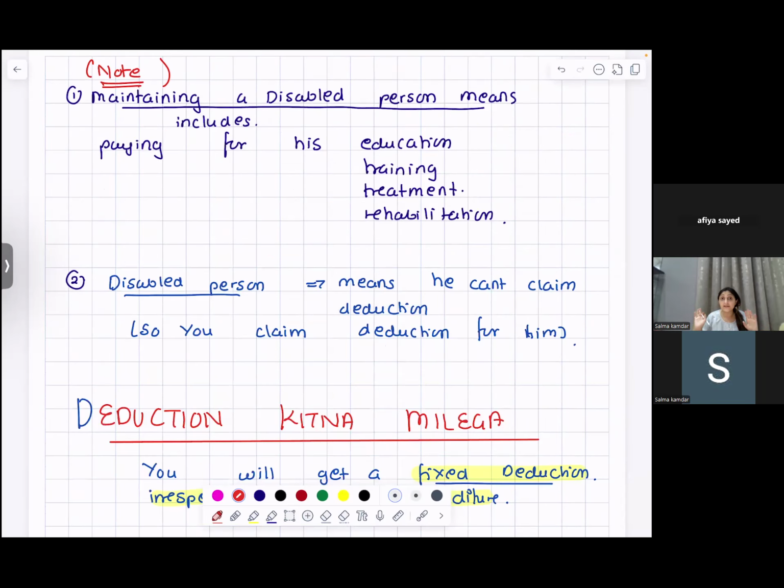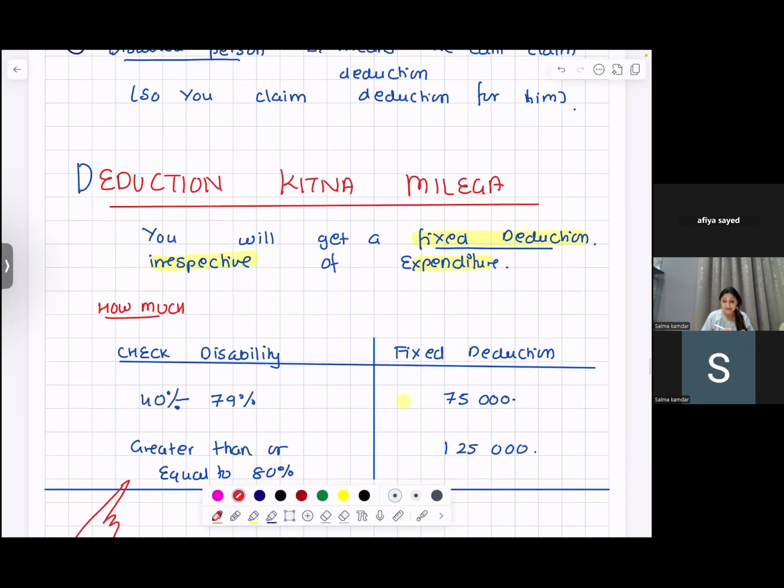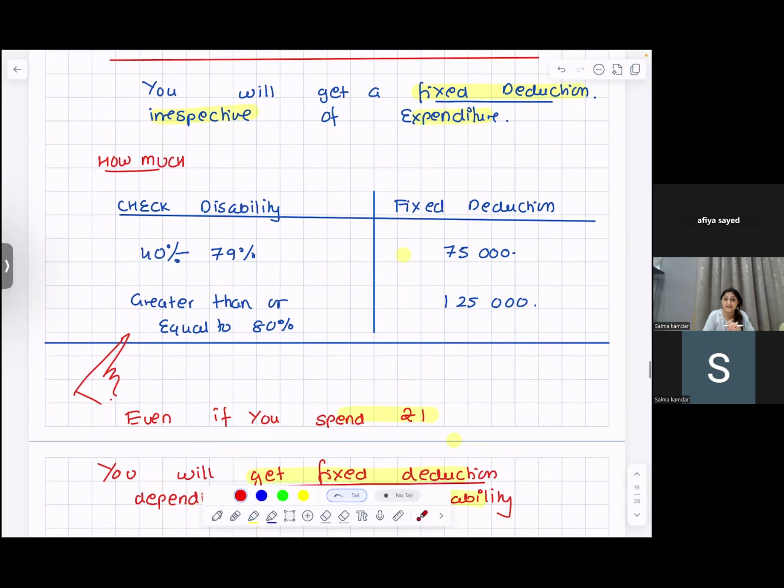But that person cannot get deduction for himself under 80U. We will come to what 80U is, but the person for whom you're taking the deduction should not take an independent deduction for himself. So how much deduction will you get? It is a fixed deduction irrespective of the expenditure. That means even if you're spending rupee 1, you are going to get this deduction. But you should spend something, and it depends on the amount of disability the person has.